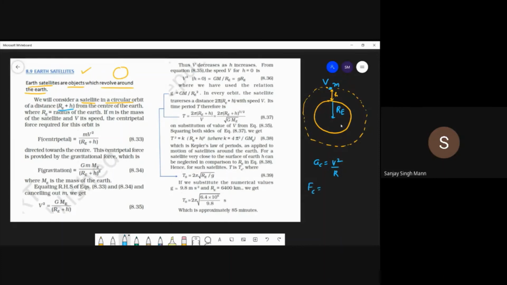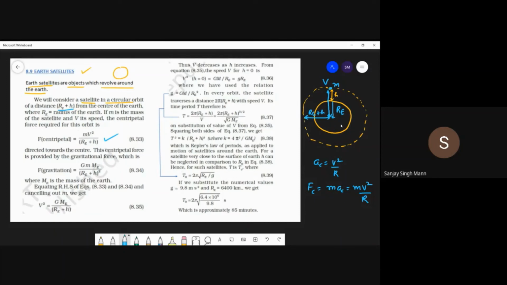Centripetal force will be mass into centripetal acceleration, that is m v square by r. So r is how much? This distance, Re plus h, which is the path of the satellite. Okay, so that's the centripetal force.